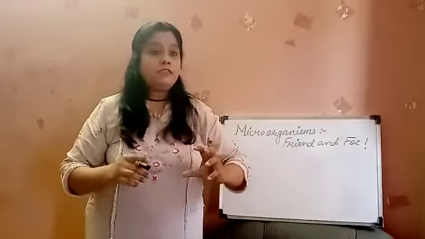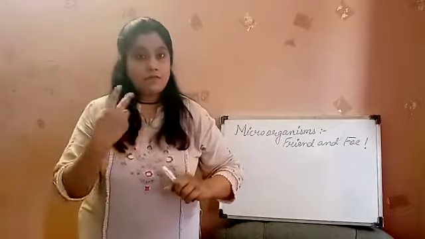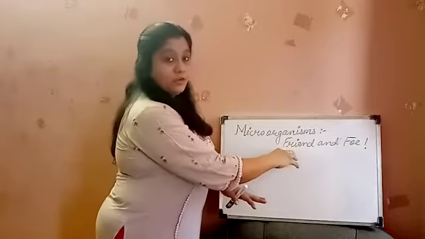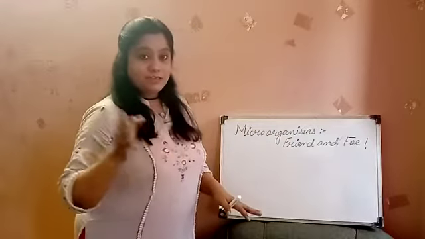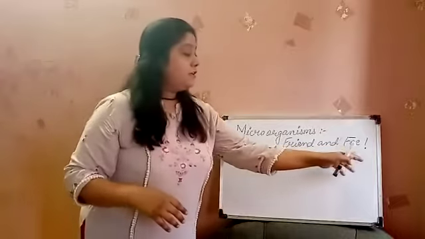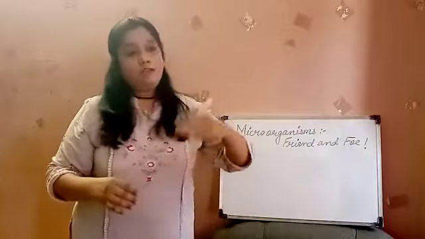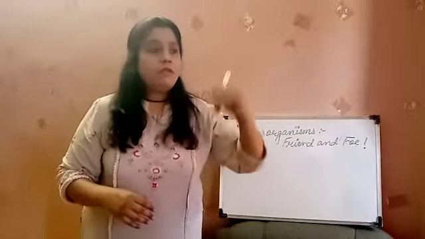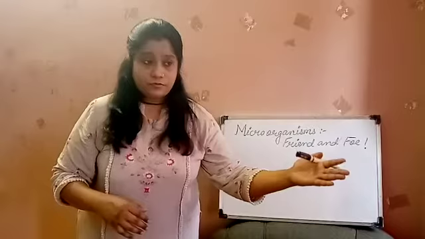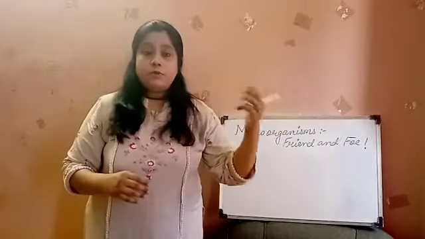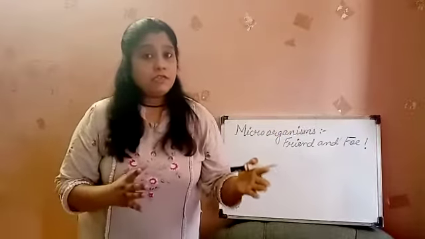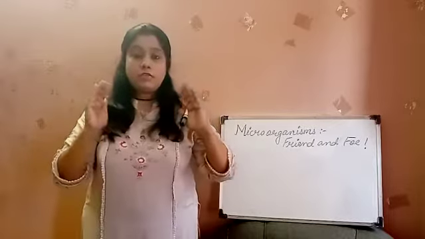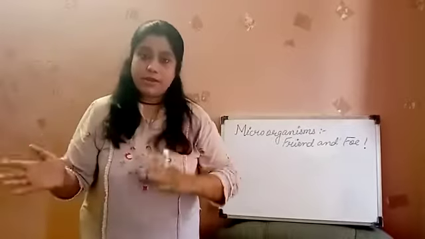So we learned that bacteria are of two types, good and bad. Good, that means the microorganism that is friend to us, Lactobacillus and Rhizobium, and in the category of enemy, foe, that is Clostridium tetani, Vibrio cholerae, Diplococcus, which is a kind of bacteria that causes some diseases in us. So these are the bacteria which are good and bad as well.